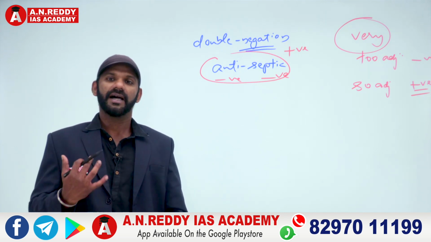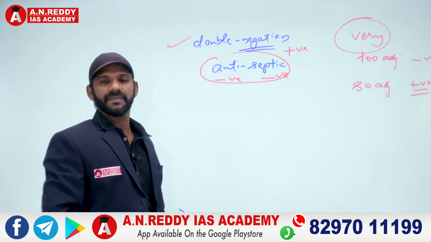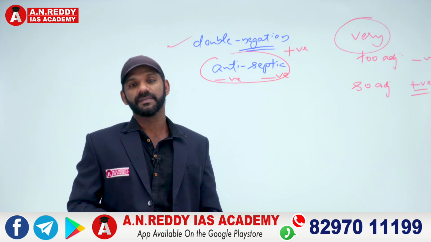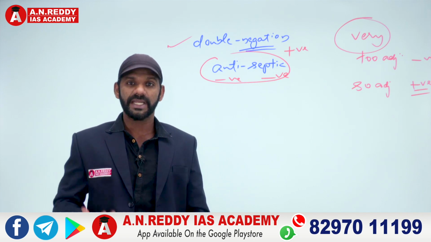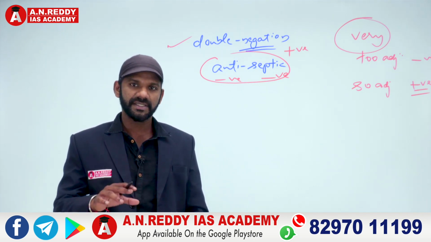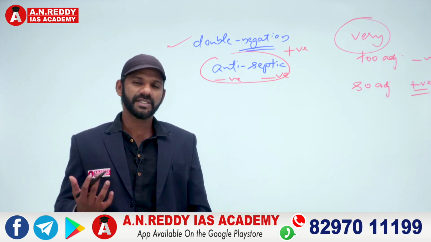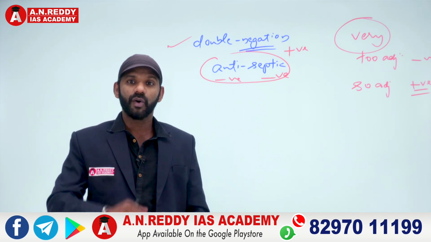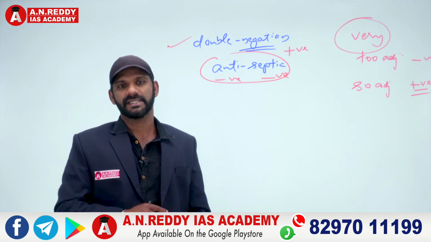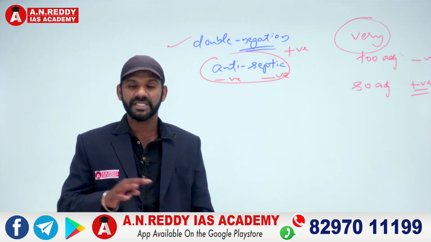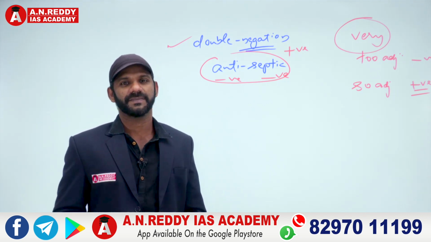Understand the meaning. I say this sentence is positively charged because of double negation. I used two negative terms here. Too intelligent is negative. To be cheated is also negative. There are two negative terms in this sentence. Double negation becomes positive. He is too intelligent to be cheated means he is so intelligent that he cannot be cheated. That is the meaning of this sentence. We cannot miss any concept because we don't know based on which concept we will get help.